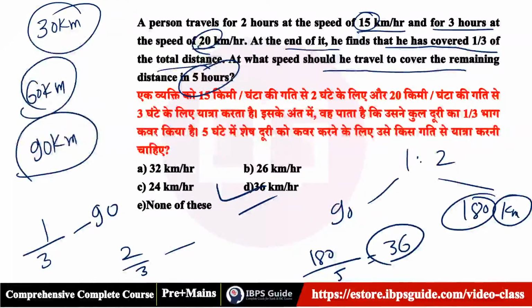Did everybody get that? Did everybody get that, guys? Yes, Nikhil. Wow, awesome, guys. Answer will be 36 kilometers per hour. Simple. Let's solve this.